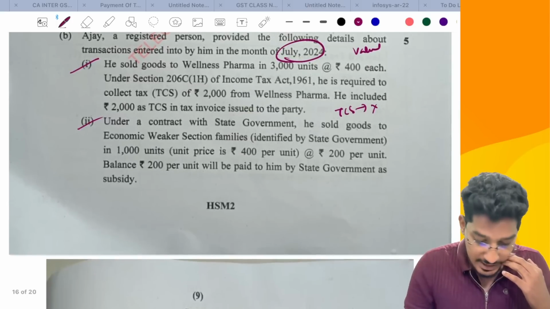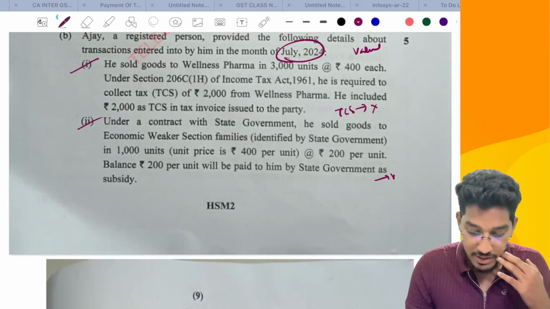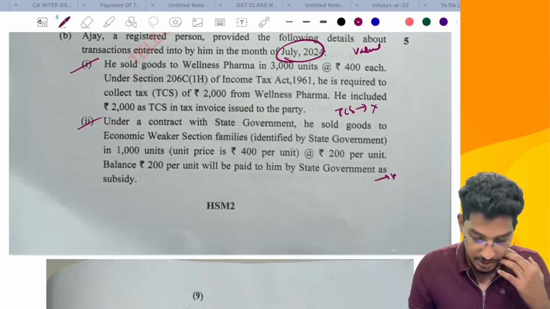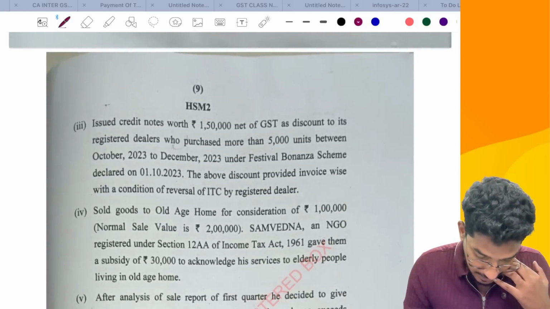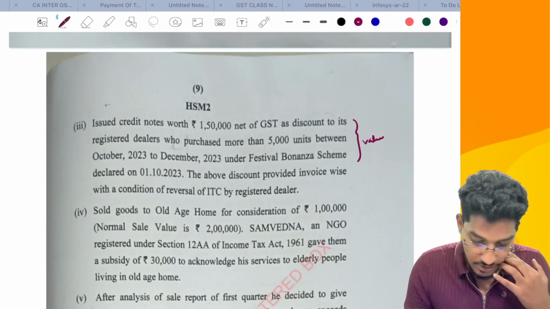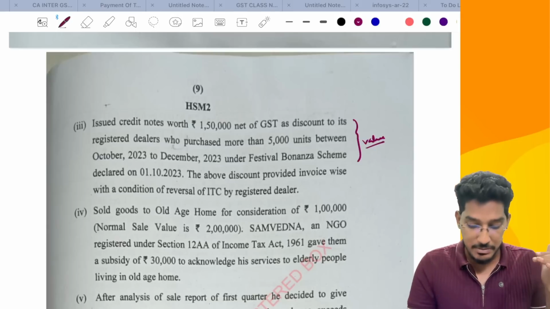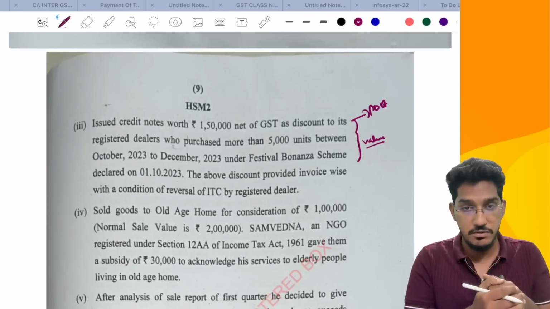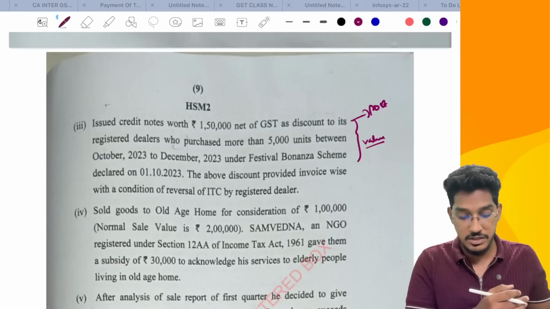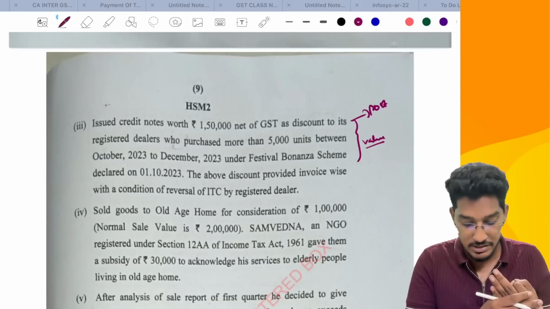Then subsidy: they are talking about subsidy given by central government or state government; it will not be added to the value of supply. Next, credit note related things they are telling. Value related discounts, post supply discounts. This point is regarding post supply discounts. As we have seen, post supply discounts will be allowed as deduction only when three conditions are met, as we say in our class.